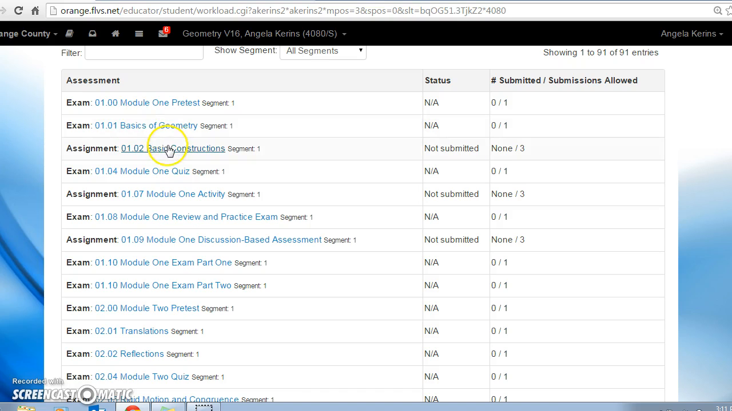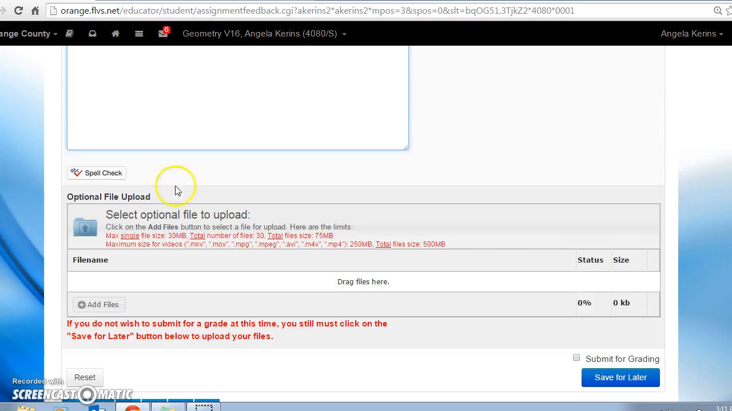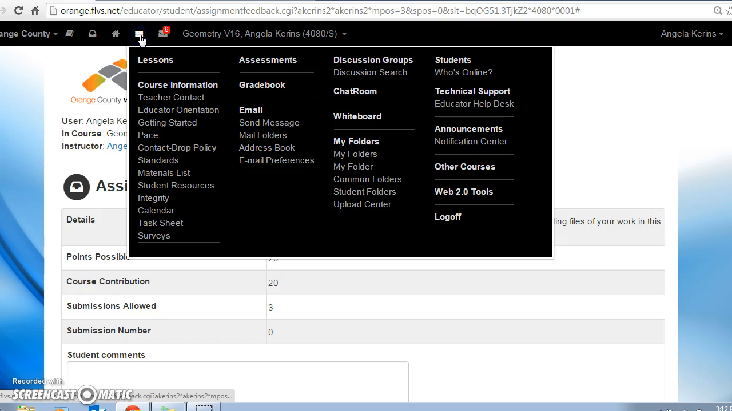So let's say that I was turning in a construction assignment. When I click here, there's a place for me to put in any student comments I have, and then you select your file from your computer and upload it. And then anytime you want to submit an assignment, you must click Submit for Grading, and you turn it in. That's when the assignments come to me. If all you do is save for later, then I don't see those assignments in the gradebook to know to grade. Once the assignments are graded, they will go back to you into your gradebook.